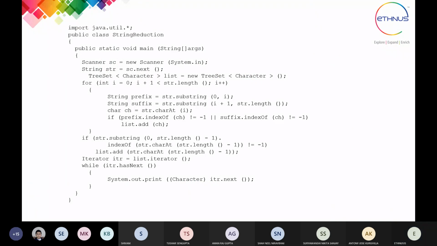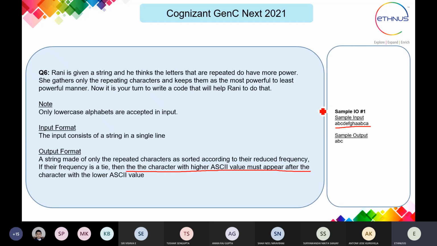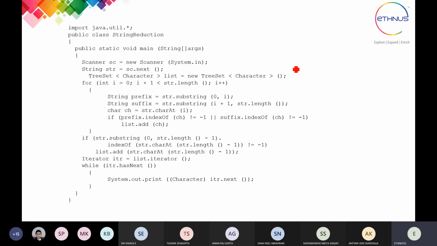Here also we are going to do it in a Java program. Here we are going to use the tree set list. Why do we use the tree set list here? It is another class, another data type in Java, that is used especially to get the frequency of the given alphabets we have. The frequency can be calculated easily with the tree set list.